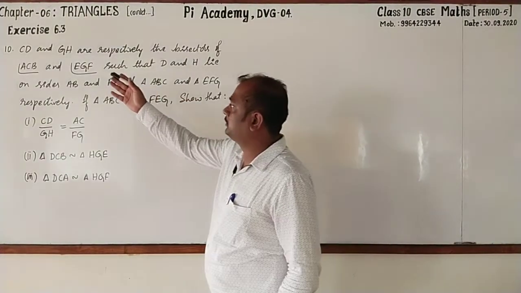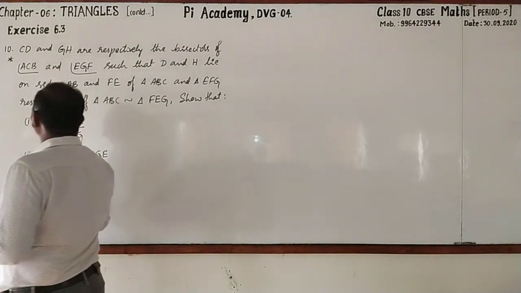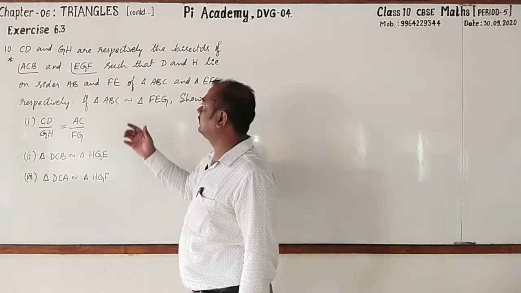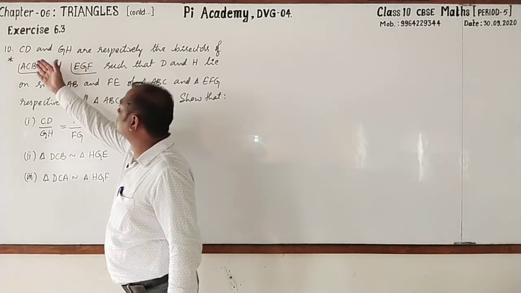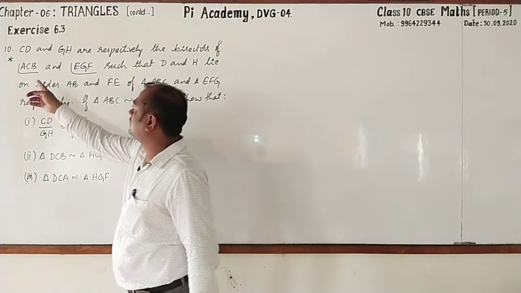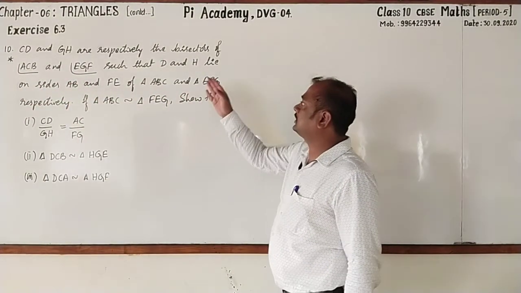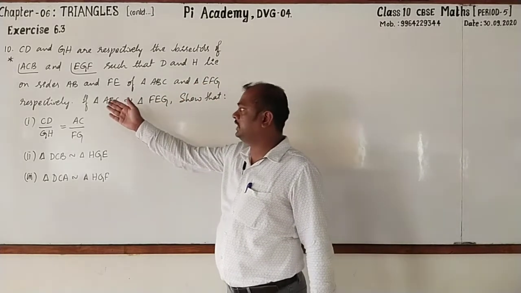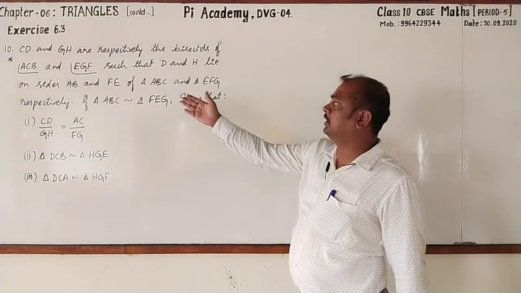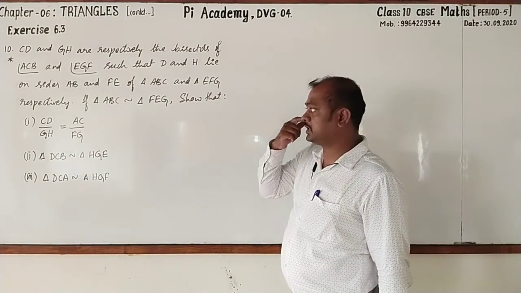Dear students, please go through this 10th one. I put a star mark on it. And the statement is a bit different. Go through this. CD and GH are respectively the bisectors of two angles, ACB and another angle EGF, such that D and H lie on sides AB and FE of triangle ABC and triangle EFG respectively.